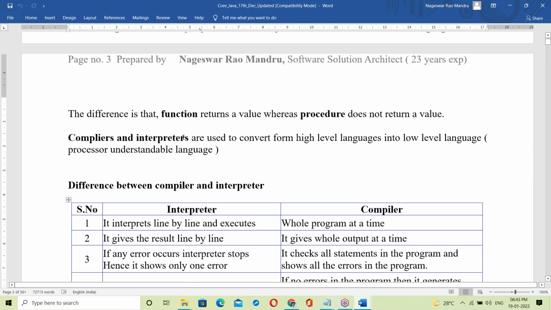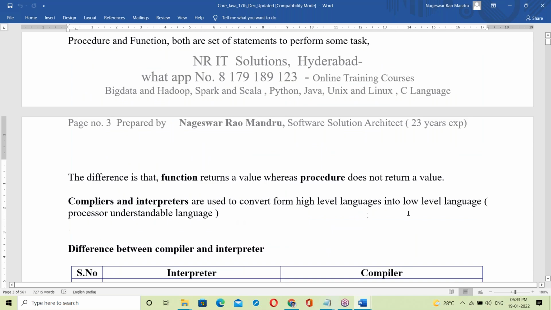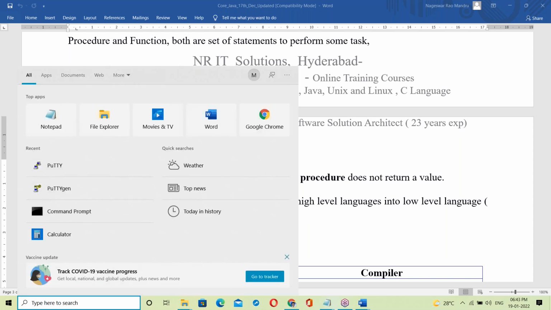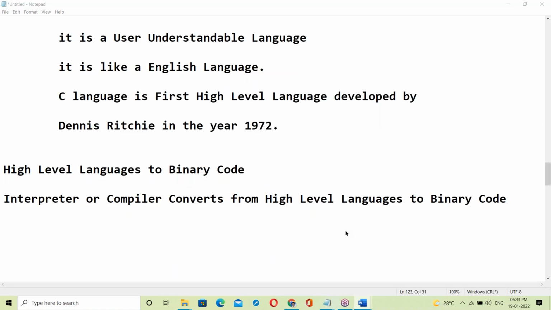Just a minute. Someone is asking for the WhatsApp group for your batch.